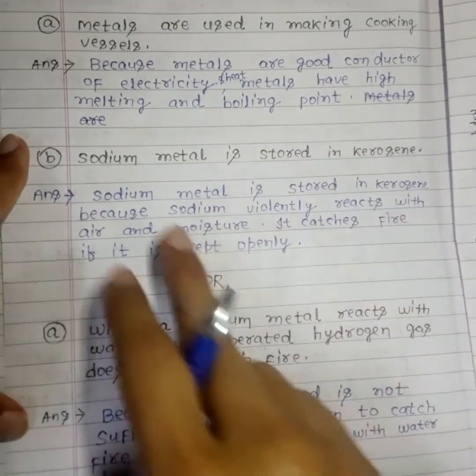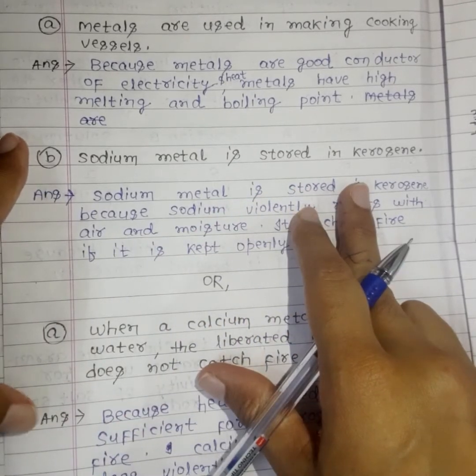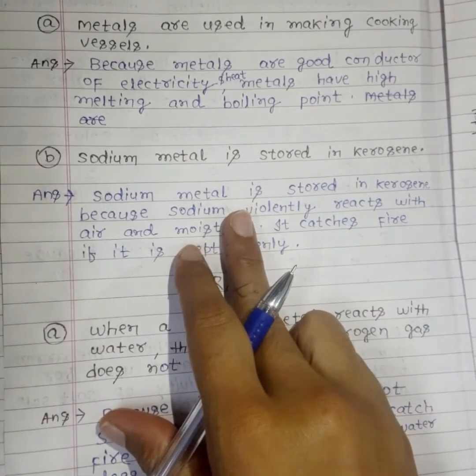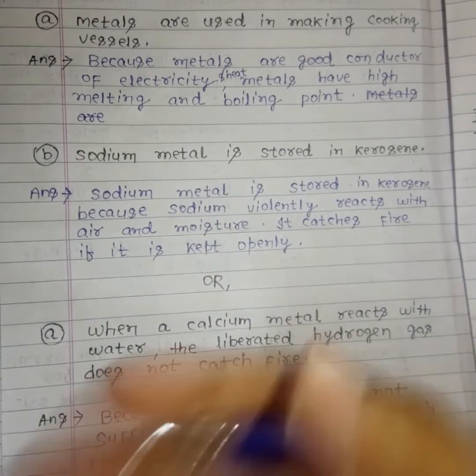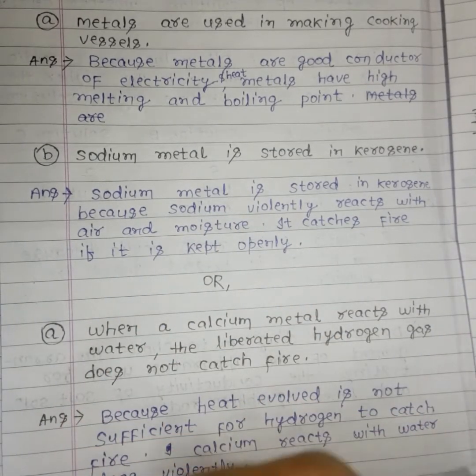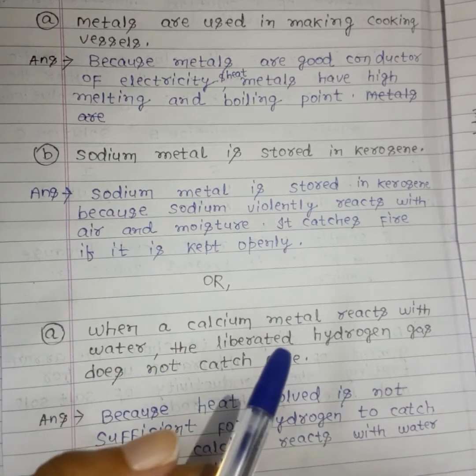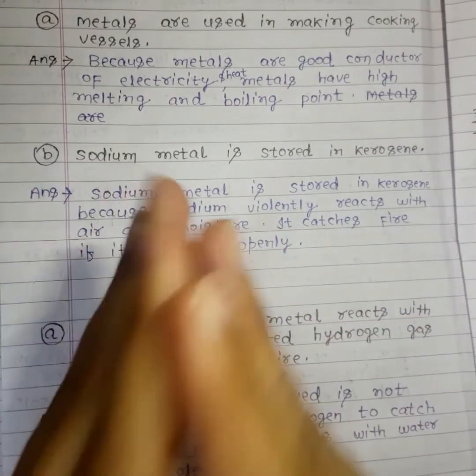The second question was: sodium metal is stored in kerosene. Why? Because if you do not keep sodium metal in kerosene, it will react violently with air and moisture and it catches fire if it is kept openly. So we should keep it in kerosene.